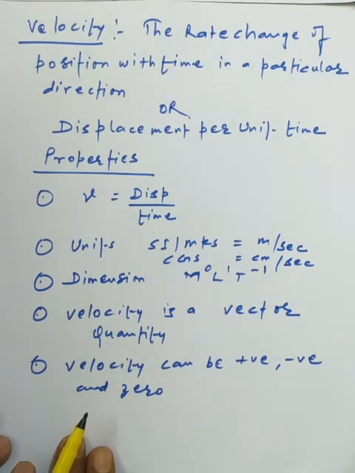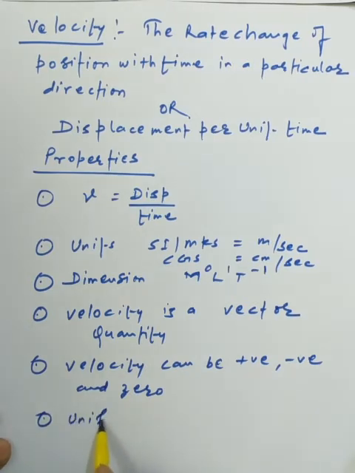Velocity can be positive, negative and zero on behalf of the nature of the displacement, because we have discussed that displacement can be positive, negative and zero. Now we will discuss the types of velocity. So first we are saying: